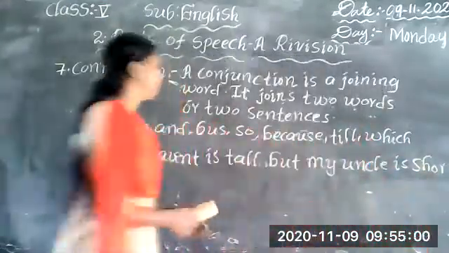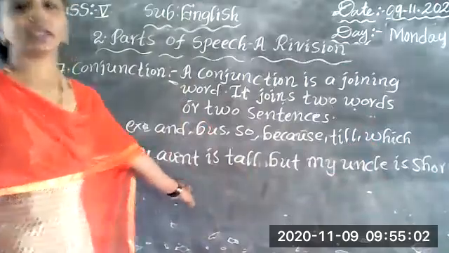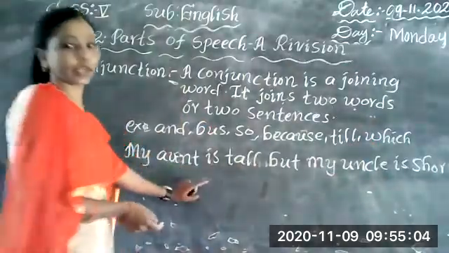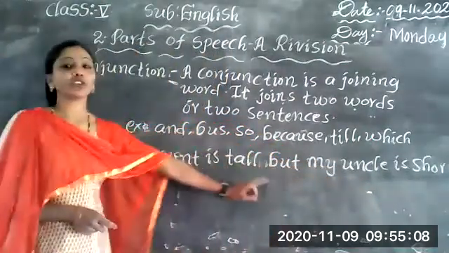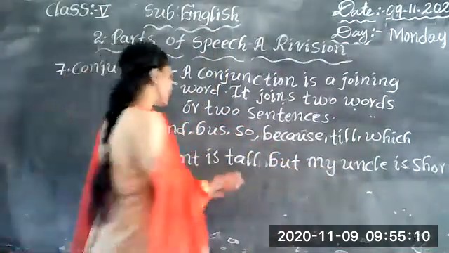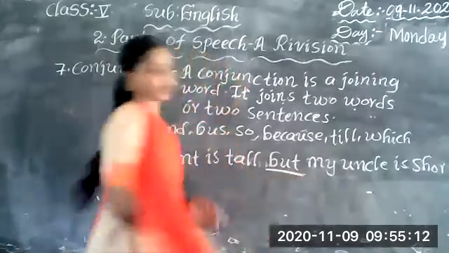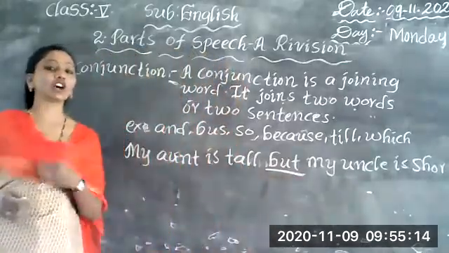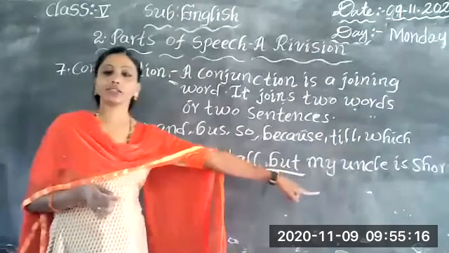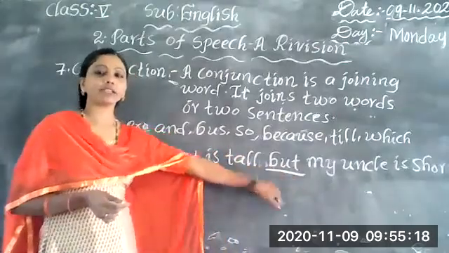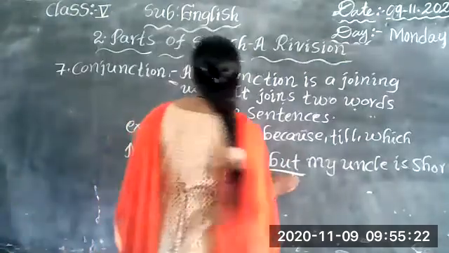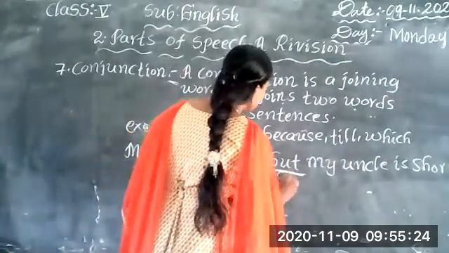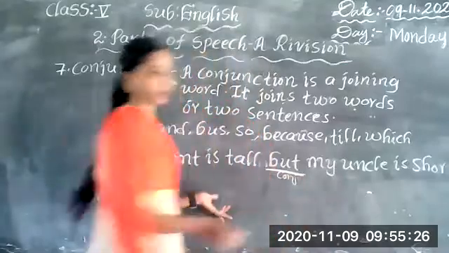Look here. Here we have two sentences. My aunt is tall. And my uncle is short. There are two sentences. So we are joining these two sentences by using but. My aunt is tall, but my uncle is short. So here but is joining two sentences. So here but is a conjunction.